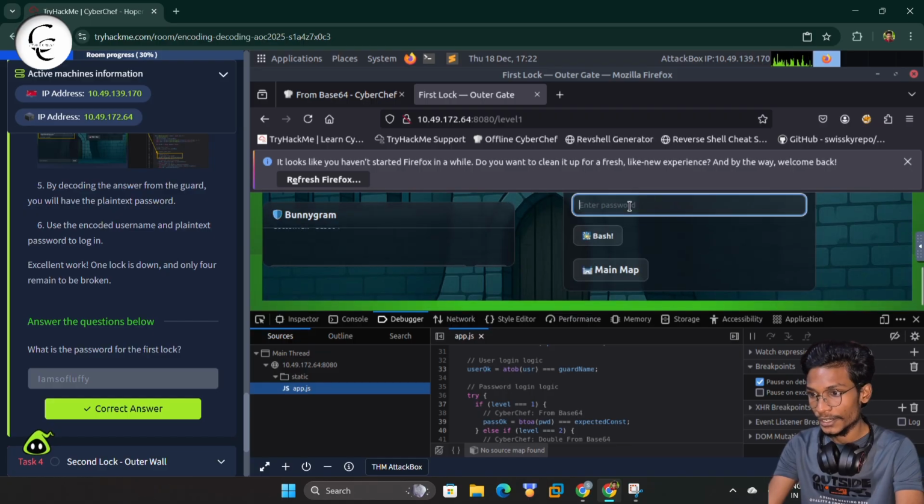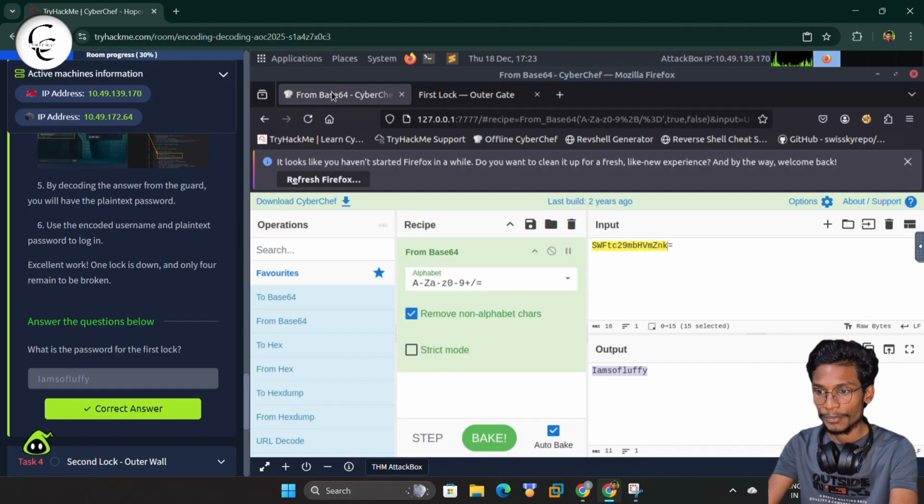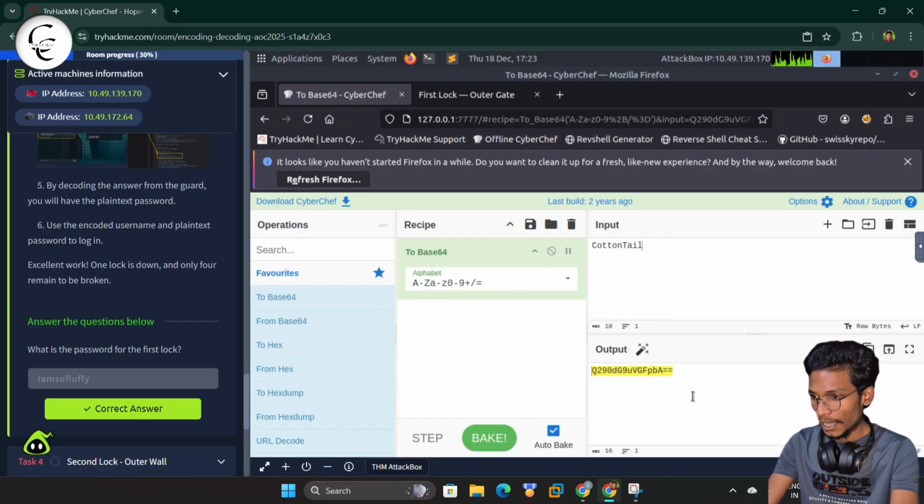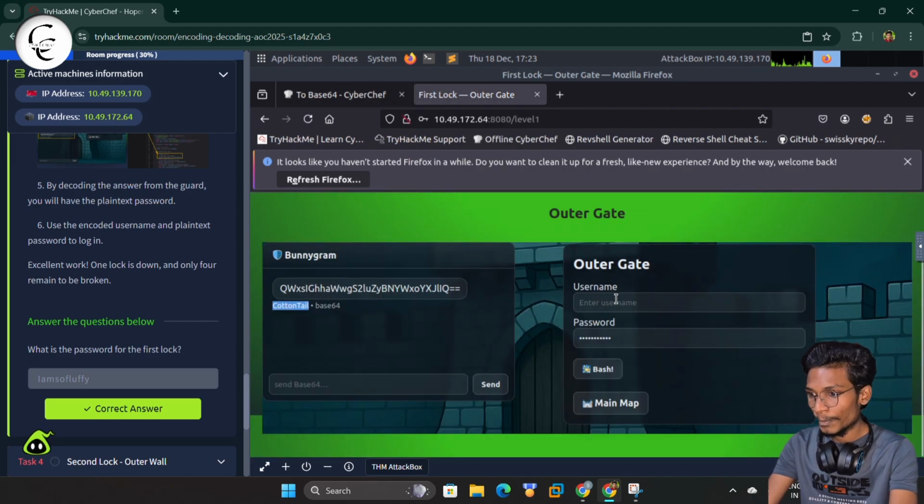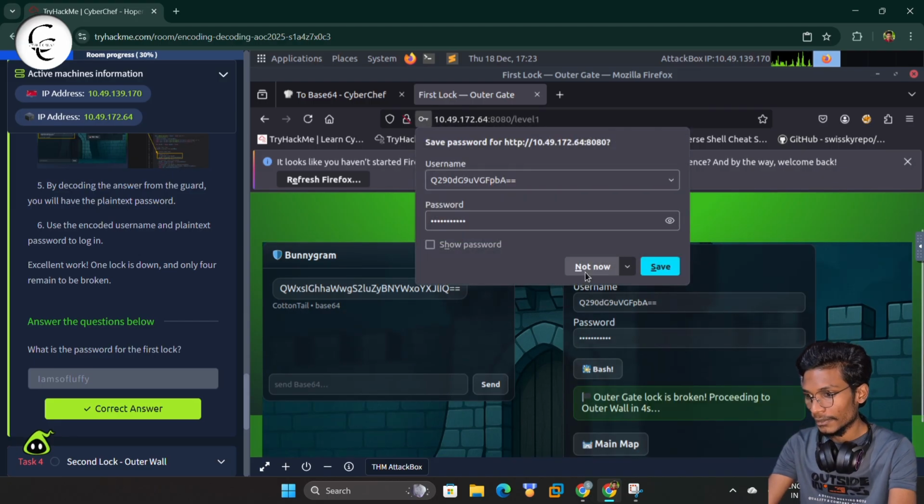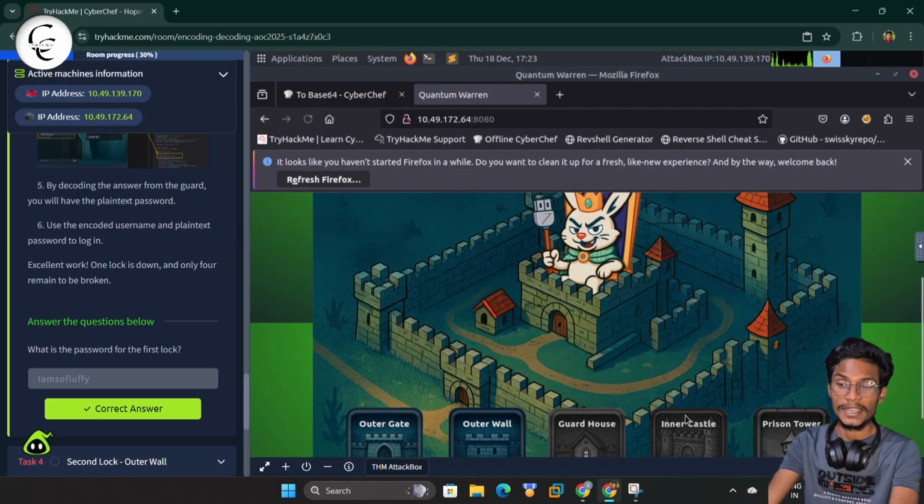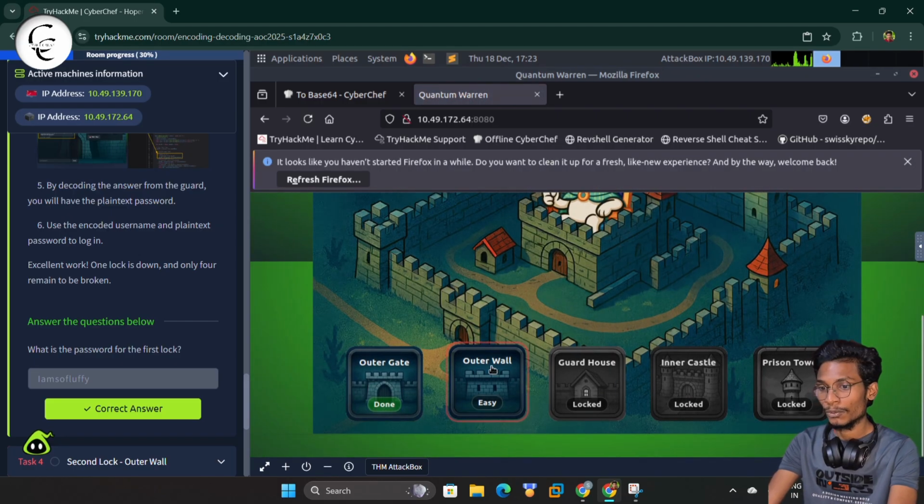Now let's decode the username. For the username also, we can copy the username from here and decode that in CyberChef. Here the username is cottontail. I will copy that, and in CyberChef we will change that to base 64, copy that and put it here. And guys, here you can see we have unlocked our first gate, and now we will move towards the second gate.